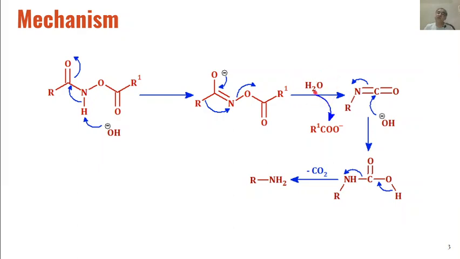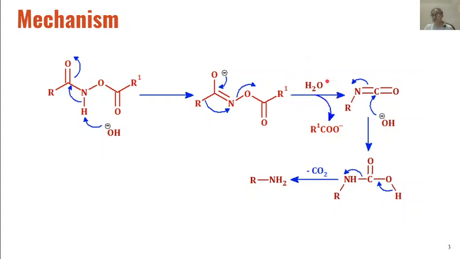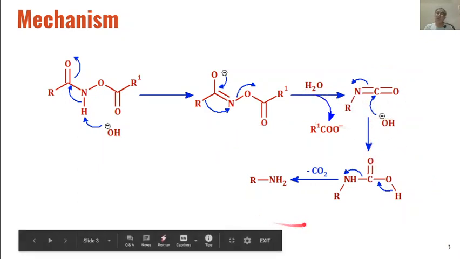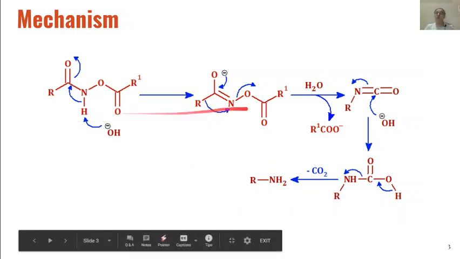But if we use alcohols instead of water, then we will get carbamates as the product instead of amines. Similarly, if we use amines as the reagent for reaction with this isocyanate, then we will get disubstituted ureas as the product, but the overall mechanism remains the same.